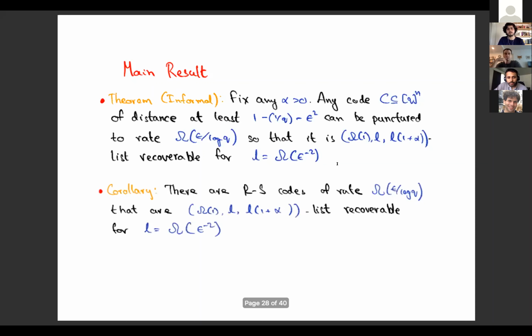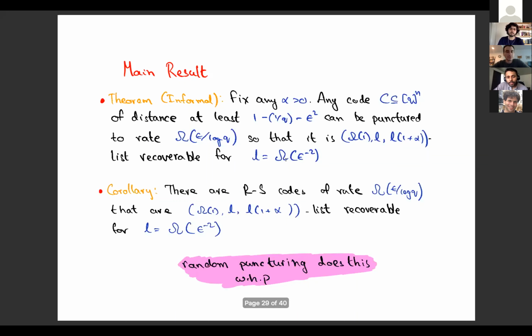So again, to put this all in the example world, here's a corollary. There are Reed-Solomon codes of rate epsilon over log q that can be list recovered from, again, rho a constant fraction of errors, of list size at least 1 over epsilon square, and the output list is almost close to the input list. Okay. So, right, and a random puncturing of this rate does it with high probability.